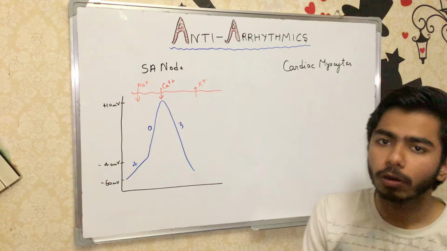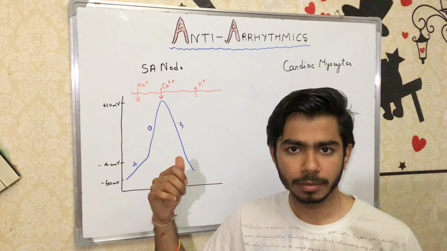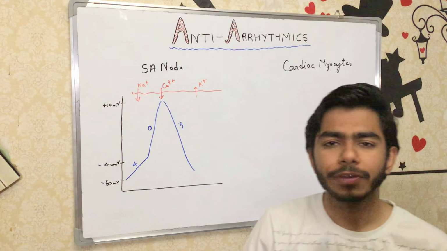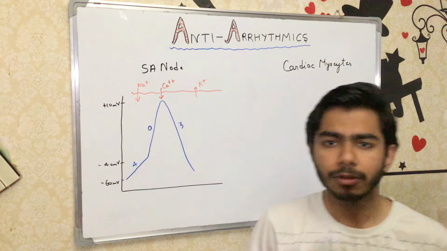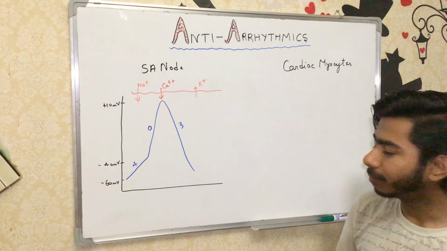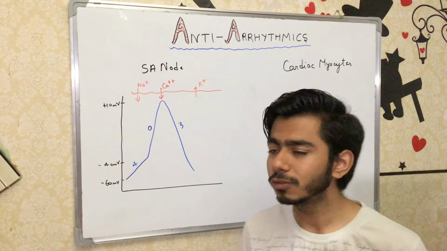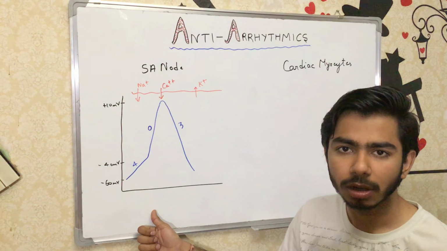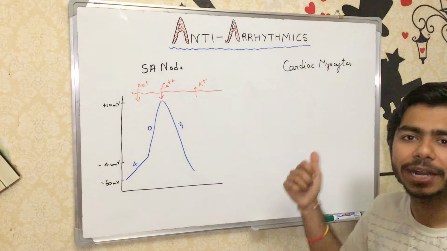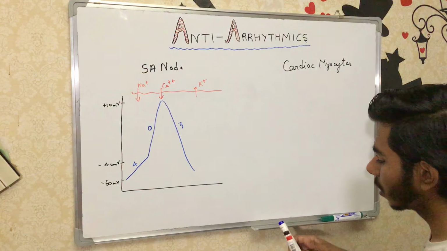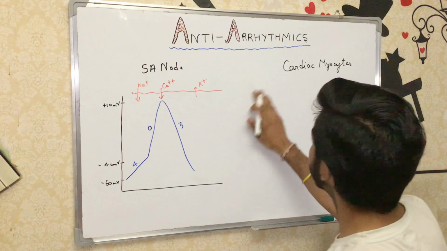Phases 1 and 2 are not present in the sinoatrial node. For cardiac myocytes, or ventricular fibers, all the phases 4, 0, 3, 1 and 2 are present.